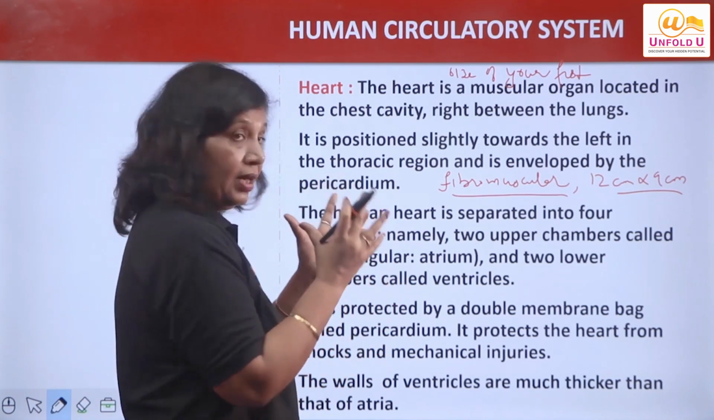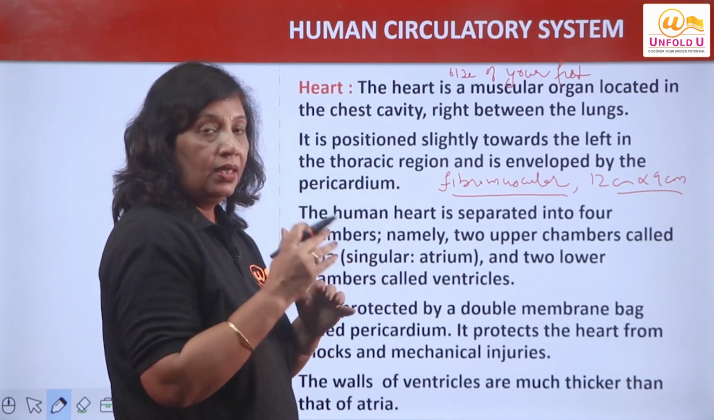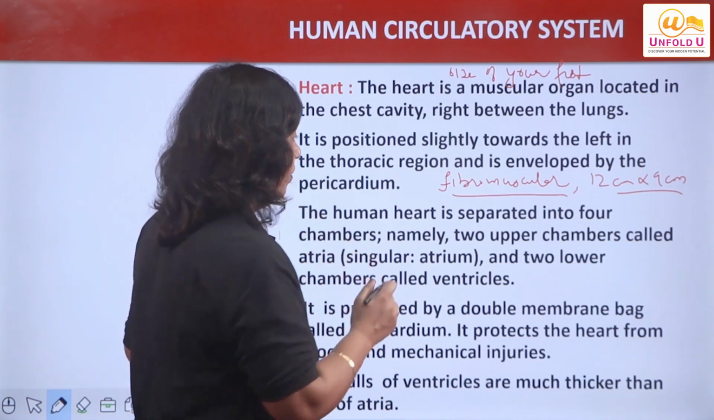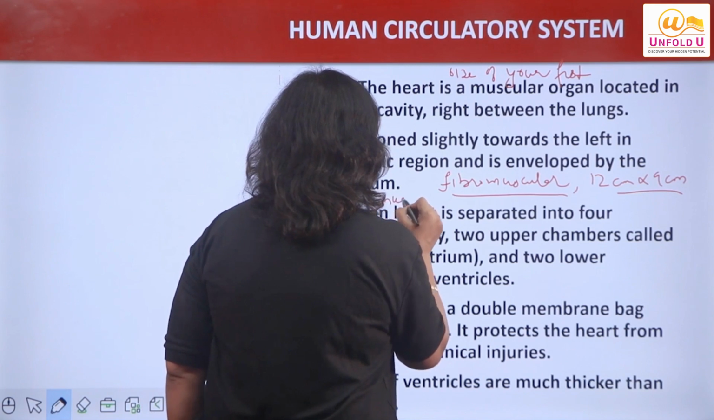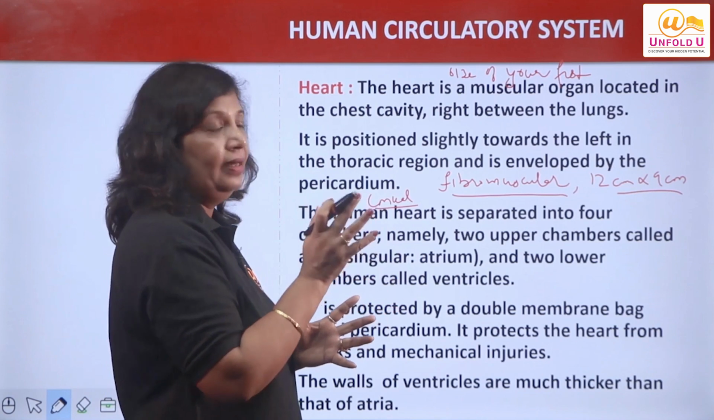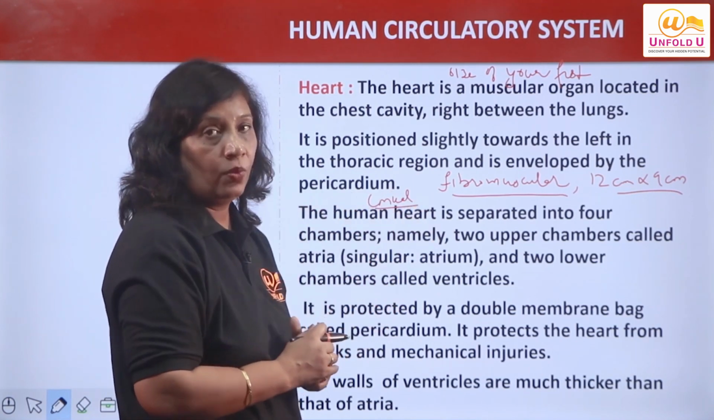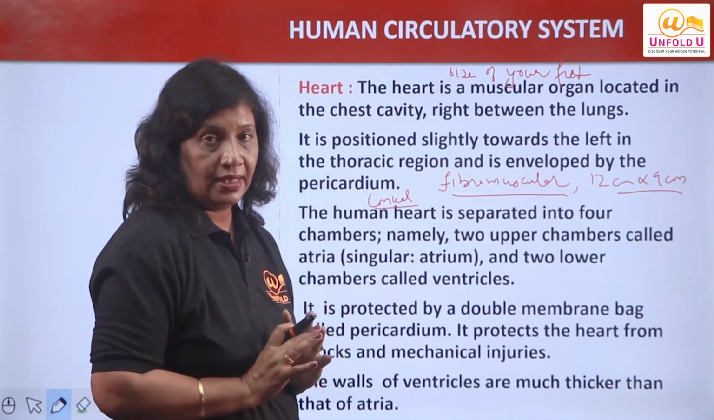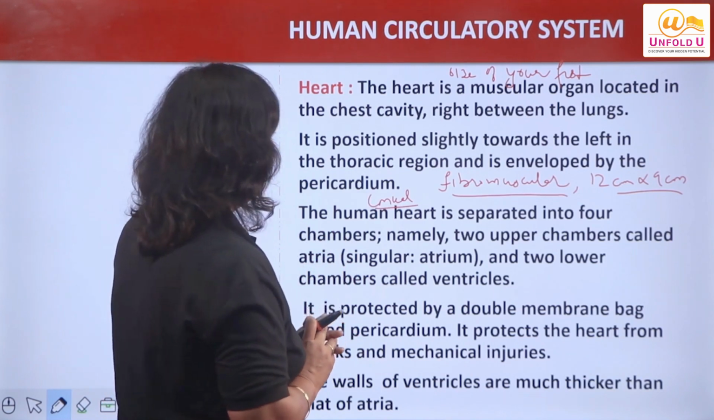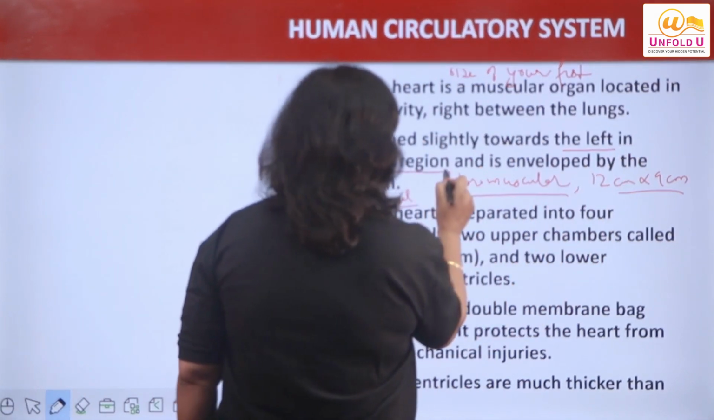So I'll repeat, heart is located in between the lungs, just above the diaphragm, right? What is the size? About the size of your fist. कैसा ऑर्गन है? कोनिकल है. कैसी शेप है? कोनिकल है. Slightly tilted to the left. अभी देखेंगे डायग्राम से. It is fibromuscular. No bones present in the heart. It is only fibers and muscles which make up the heart, right? It is positioned slightly to the left in the thoracic region.